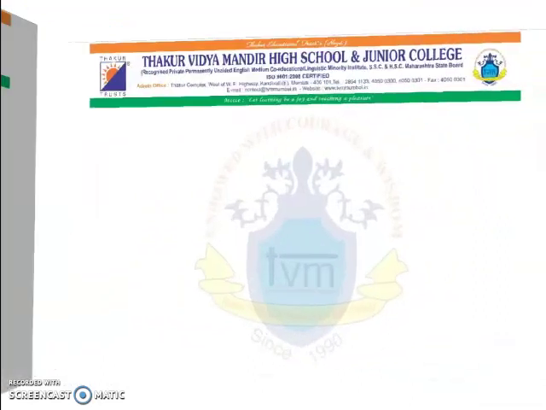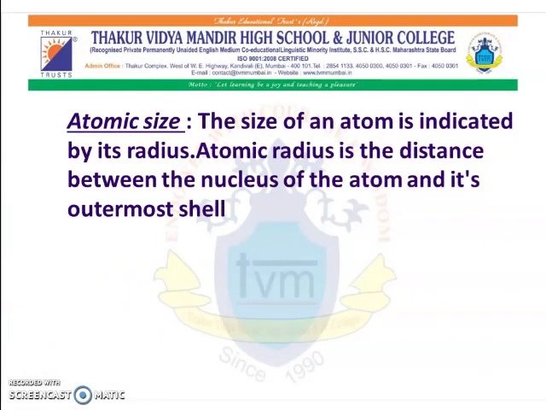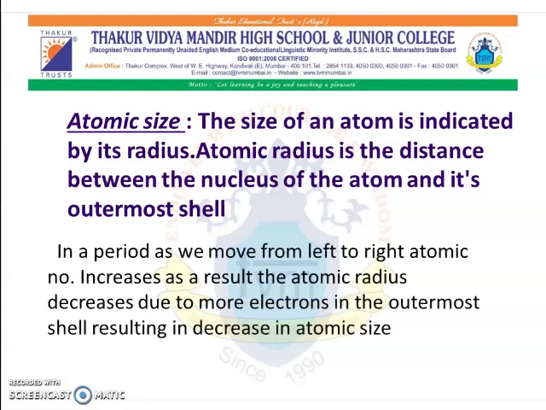The second point is about the atomic size. Atomic size means the size of an atom, and the size of an atom is indicated by its radius. So atomic radius is the distance between the nucleus of the atom and its outermost shell. In a period, as we move from left to right, atomic number increases.